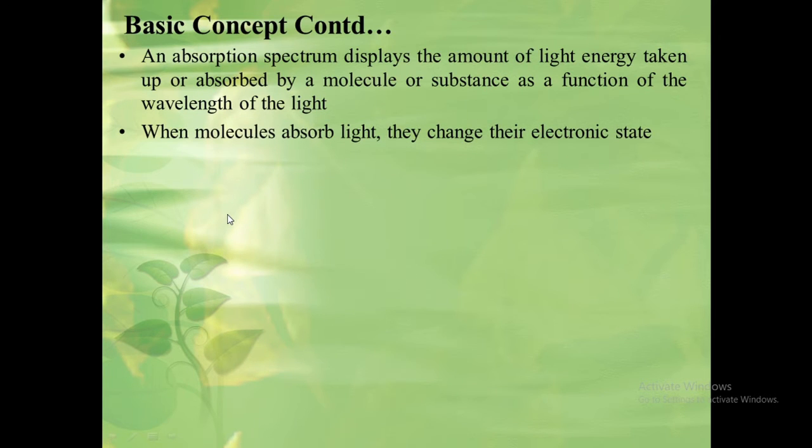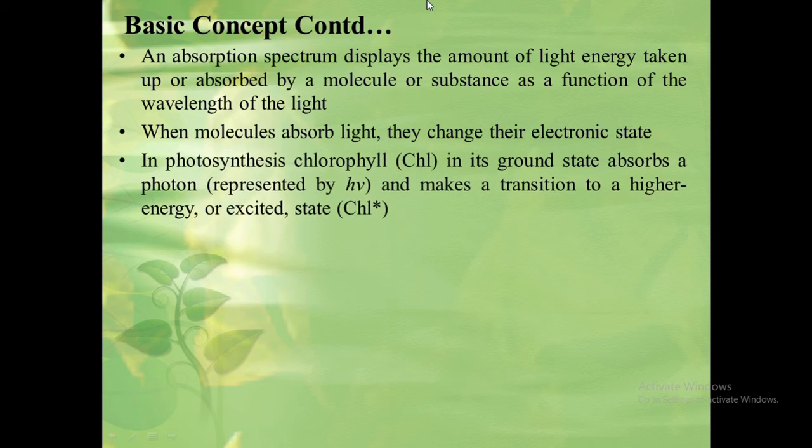Now, when a molecule absorbs light, the electronic state of that molecule changes. In photosynthesis, when chlorophyll in its ground state absorbs a photon, the chlorophyll changes its state to the excited state.